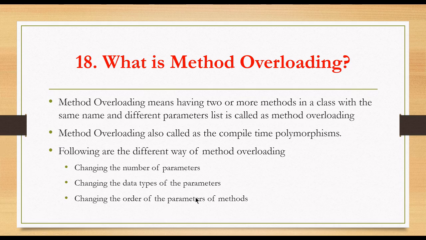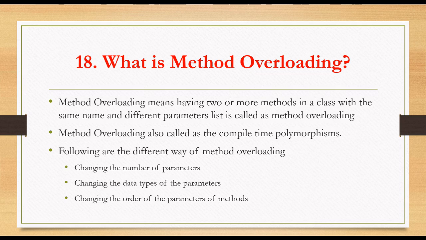Second way, changing the data type of parameters. That means in the first method I have declared the data type integer, and in the second method I have declared the data type as float or double. And third way, changing the order of parameters. That means in the first method I have declared integer and double in the parameter list, and in the second method just vice versa: first I declare double and second I declare integer. That means changing the order of parameters. So all those are ways we can create method overloading in Java.